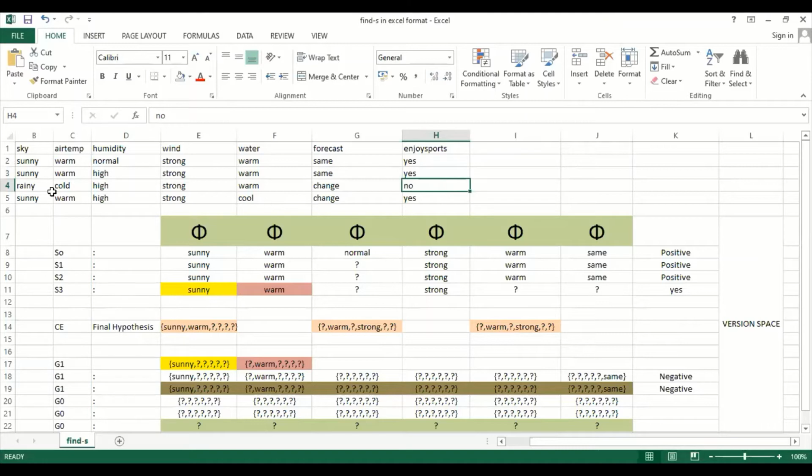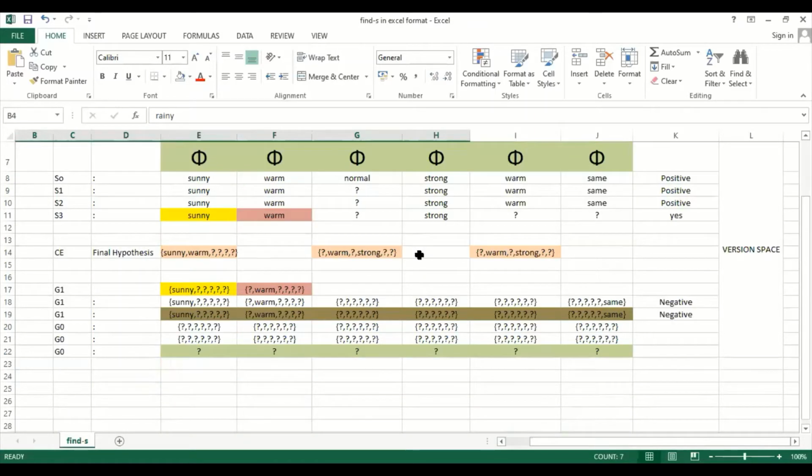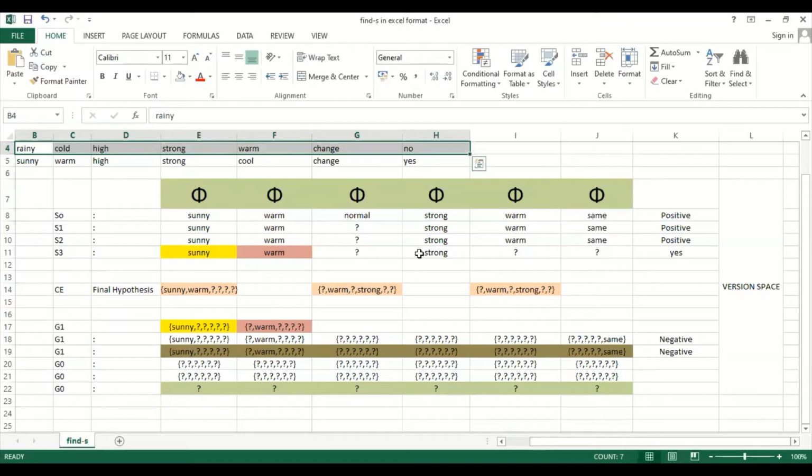But during the Find-S algorithm, what we did was eliminate the negative records. We have not considered this record. We considered only the positive records. But in this case, we are going to consider both the yes as well as the no records. Now let's dive into the tracing sessions.